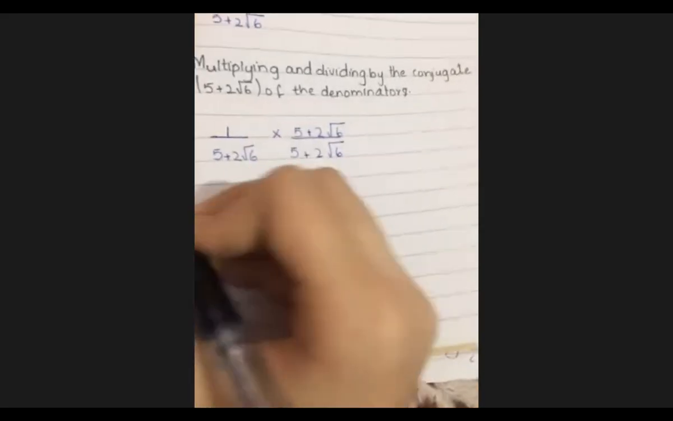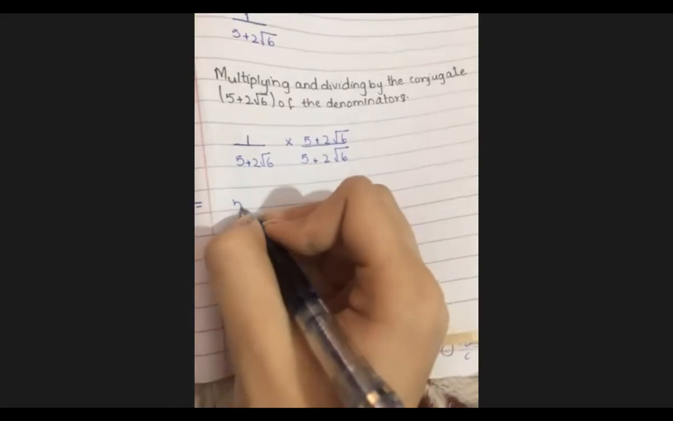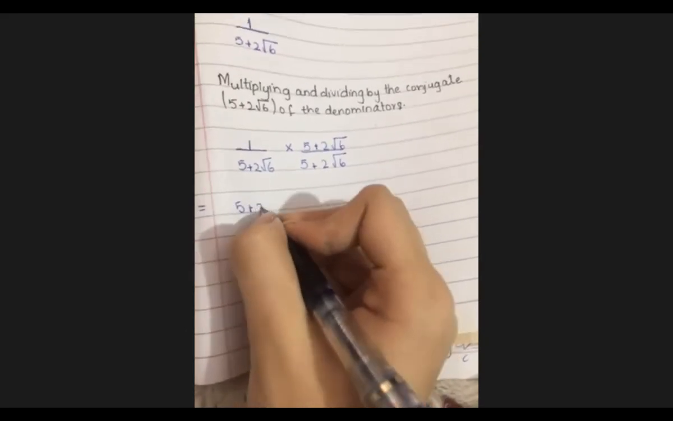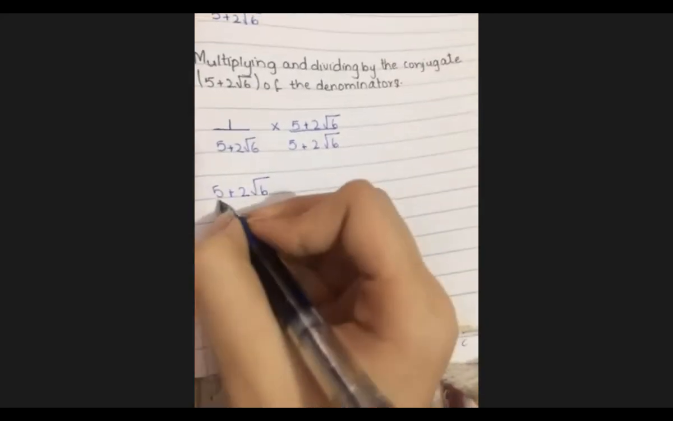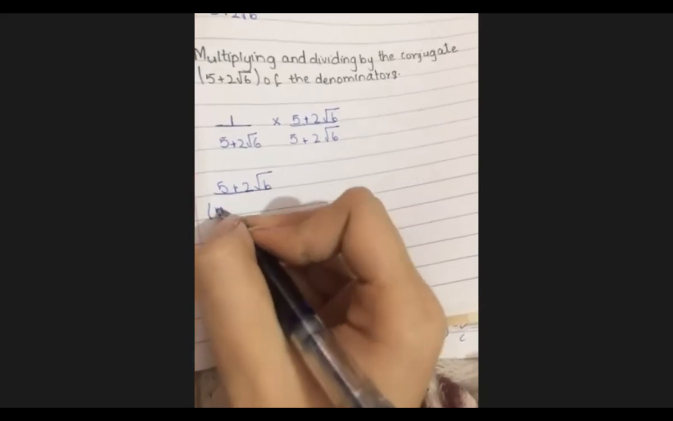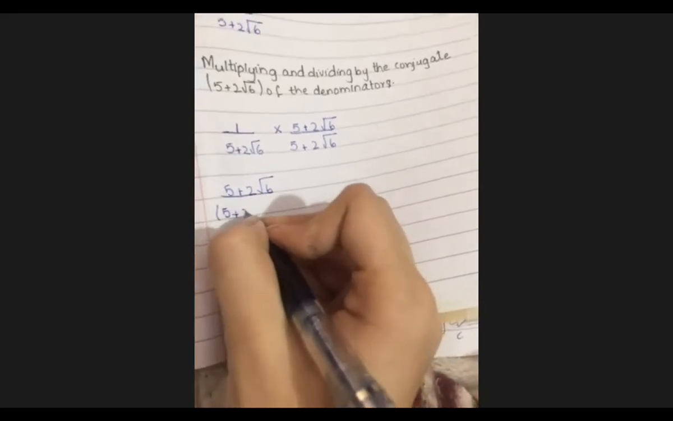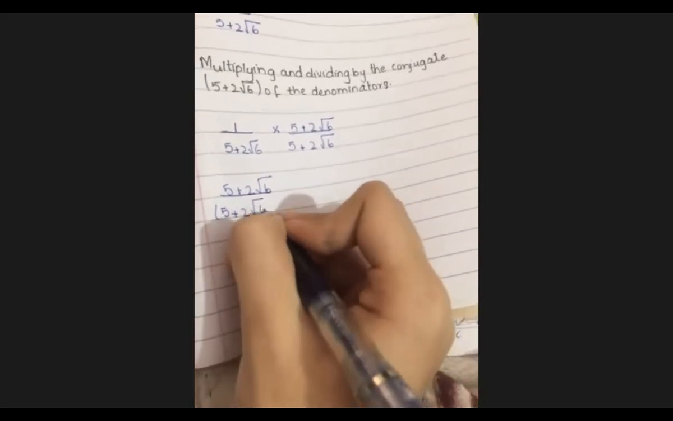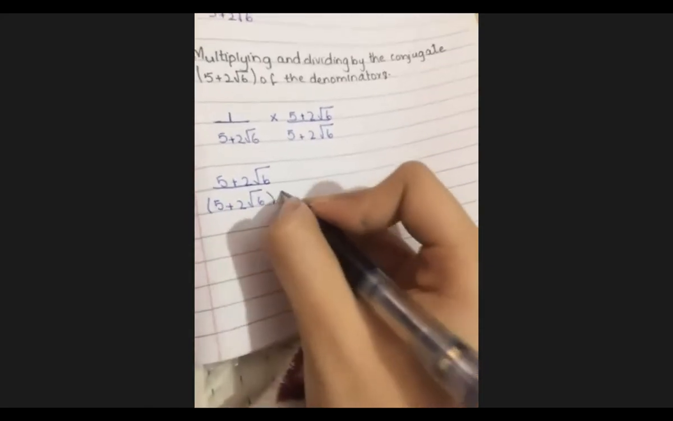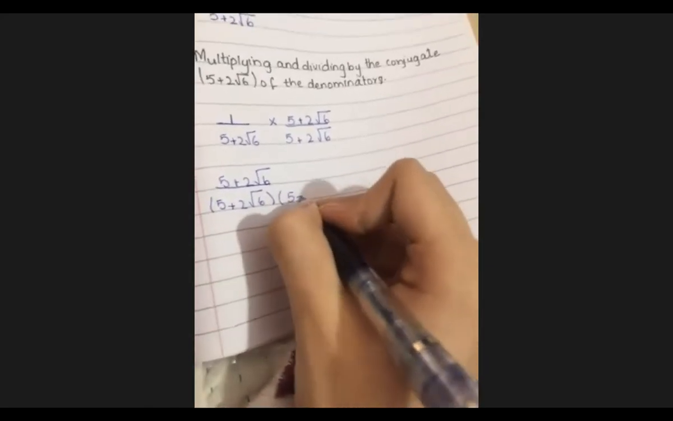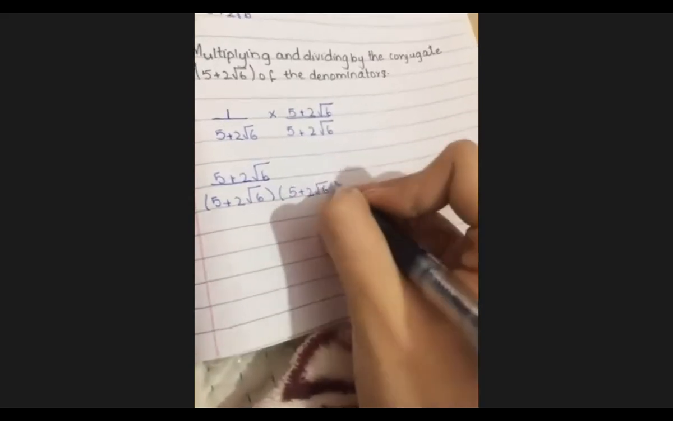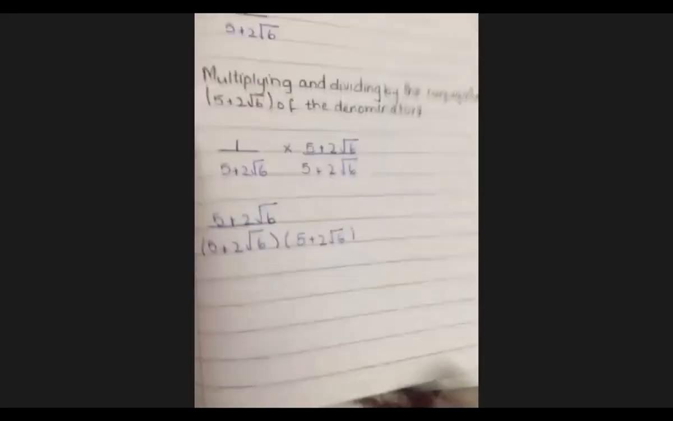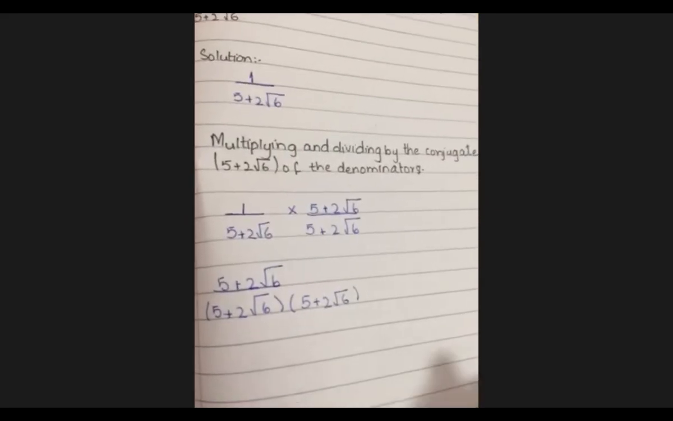Very good. Now, simply in the numerator you will multiply. Yes, 5 plus 2 under root 6 divided by bracket 5 plus 2 under root 6 bracket close. Then bracket 5 plus. Okay, just a minute, beta. This is a minus sign. This is minus. I think you have copied the wrong question.